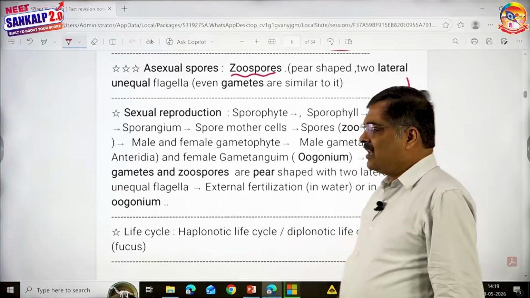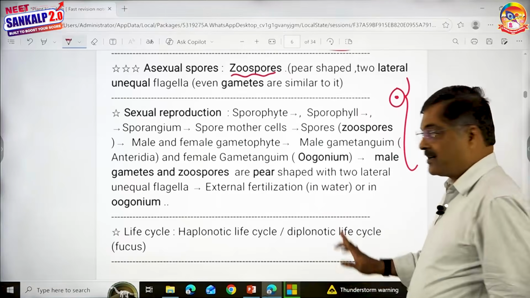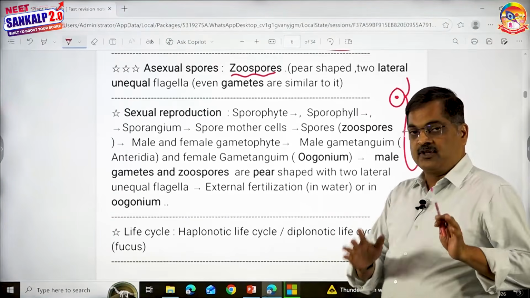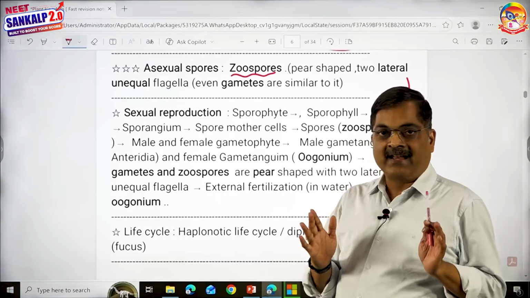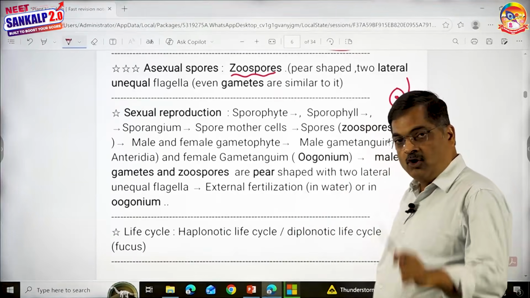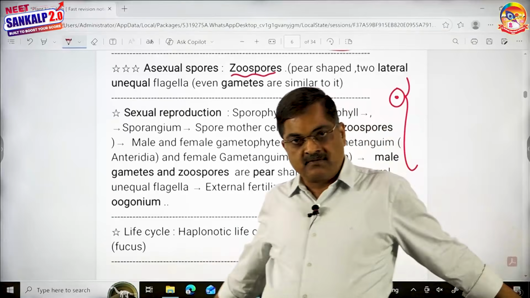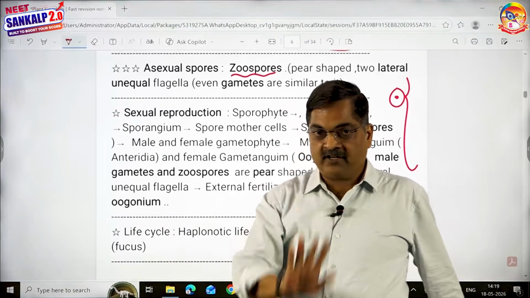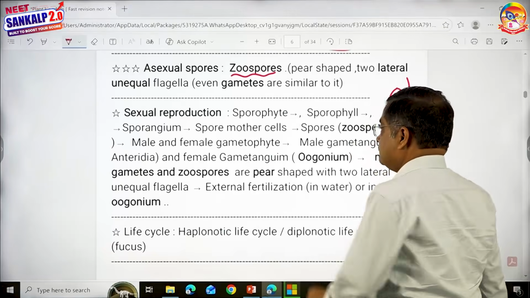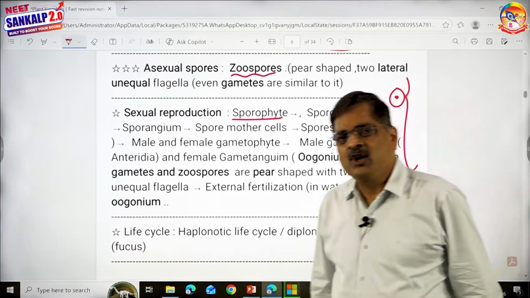This life cycle you can understand better when I go with the diagrams. But listen here. This is the table, children, which I want you to remember at any cost, because that makes plant kingdom look very simple. The same table we are going to apply for all plants, starting from alga to gymnosperms. First, sporophyte. What is the meaning of sporophyte?